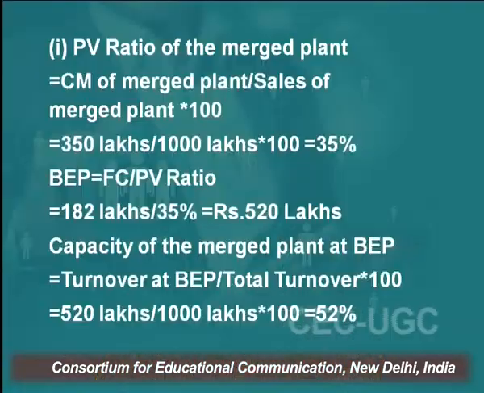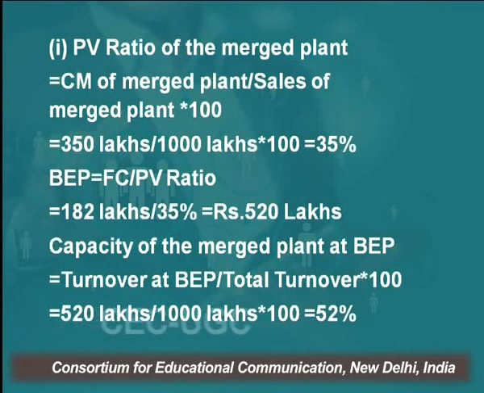That is 5 crore 20 lakh worth of sales. If the company makes that, then the company will be able to break even. So capacity of the merged plant at the break even is equal to turnover at the break even divided by the total turnover into 100. So 520 lakh divided by 1000 lakh into 100 is 52%. It means that if the merged plant operates at 52% capacity, the firm will become break even.